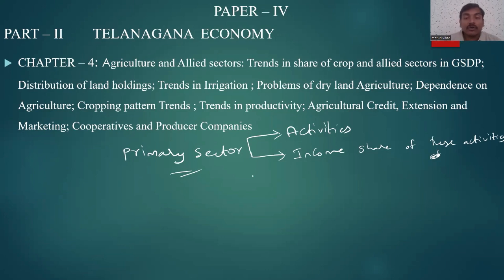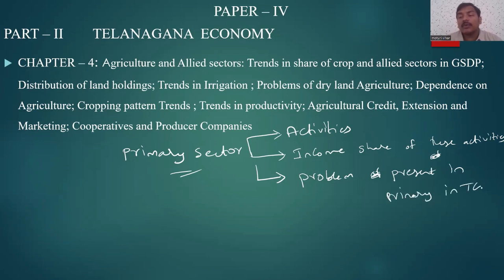After focusing on this, we need to focus on the problems present in the primary sector in Telangana. What are the problems?